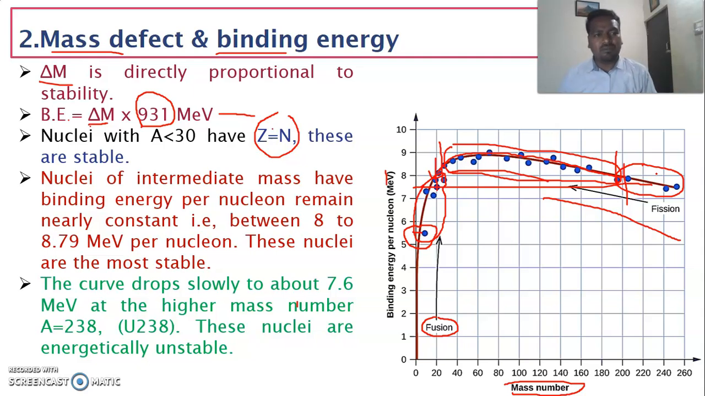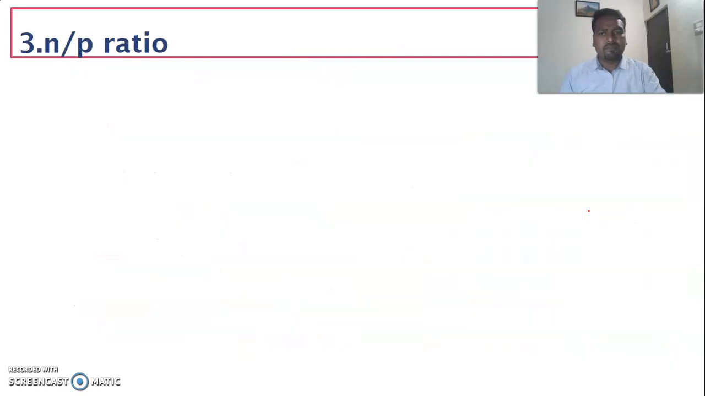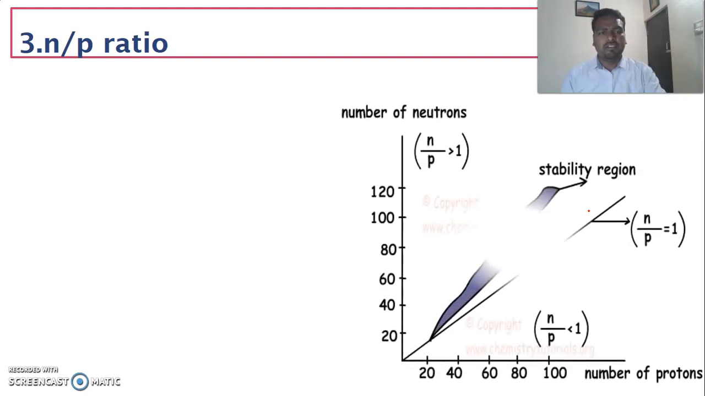So both mass defect and binding energy decide the stability of the nucleus. The more the mass defect, the more the binding energy. And if you just look at the curve, we can come to know the stability of elements based on the mass number. Next, another important factor is the N by P ratio.